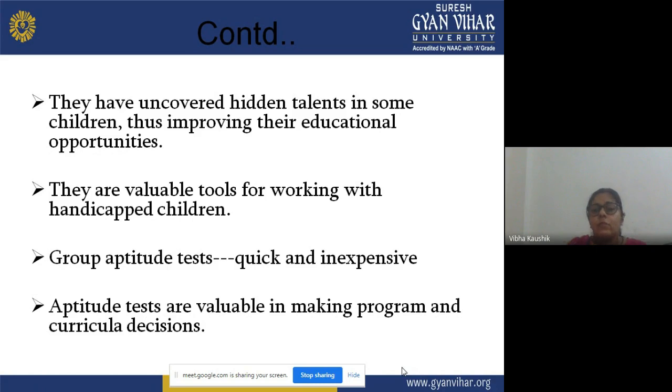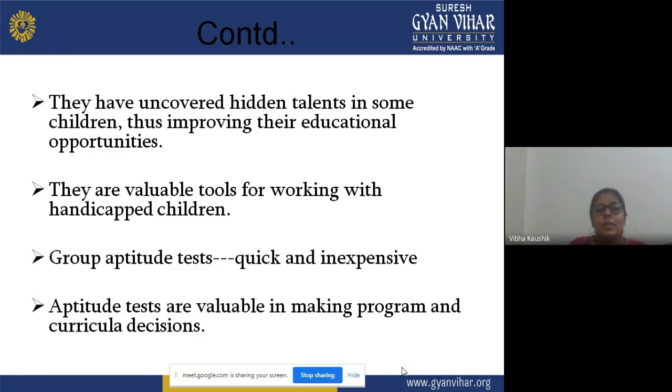But sometimes, through the strengths, when you are able to know that these are the strengths of that individual in that area, then on the basis of that, you will be able to uncover the hidden talents of that individual in that specific area. What helps the teacher to discover the hidden talents of the learner? This is the aptitude test.